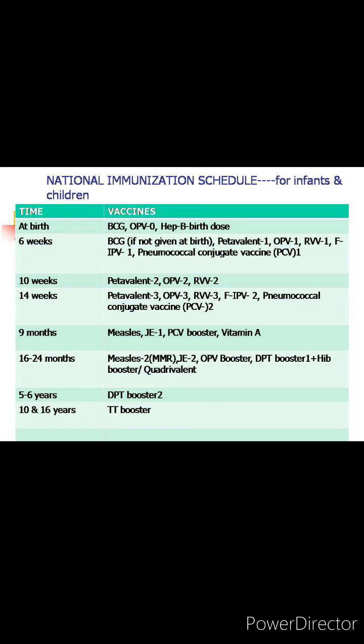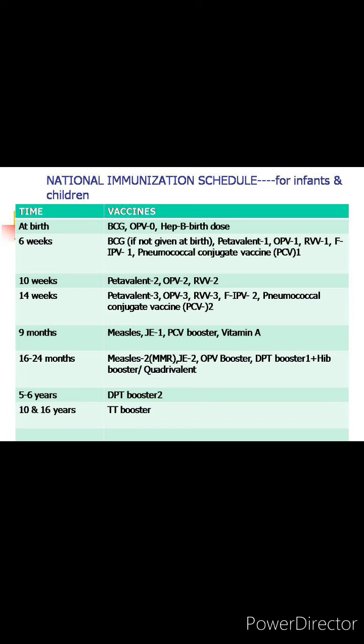At 10 weeks we give pentavalent second dose, OPV second dose and rotavirus vaccine second dose. At 14 weeks we give the third dose of pentavalent, OPV, rotavirus, fractional IPV second dose, pneumococcal conjugate vaccine second dose. At 9 months we give measles, Japanese encephalitis first dose. This is given only in the endemic areas. PCV booster, that is pneumococcal vaccine booster, and vitamin A first dose is given.